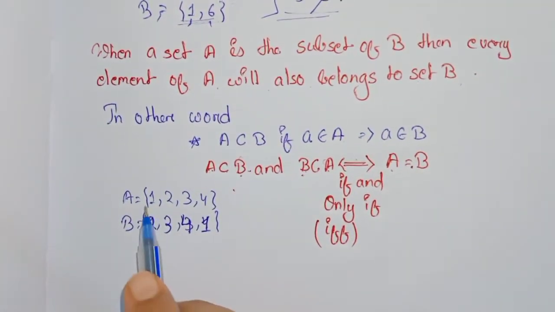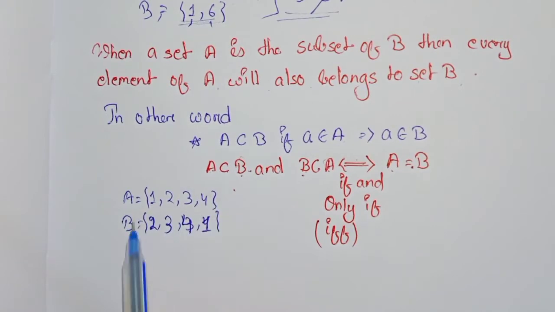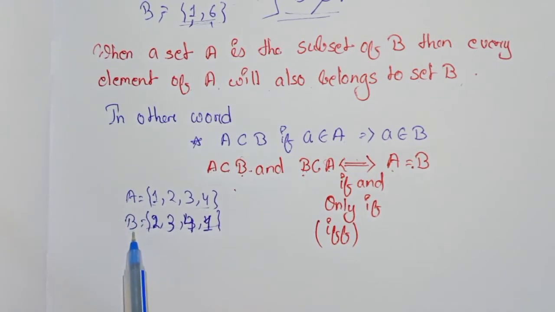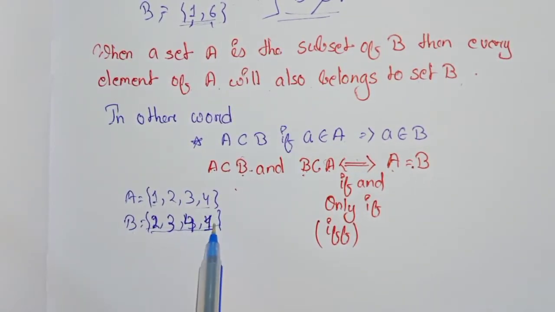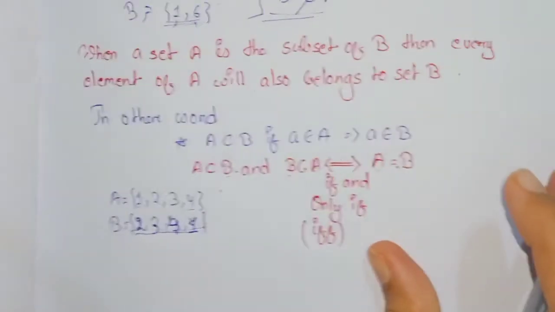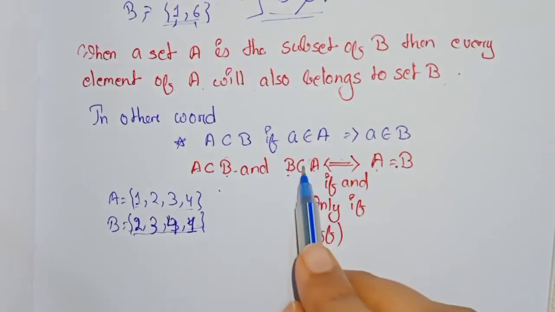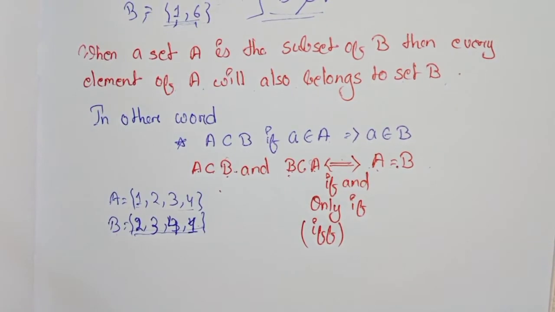So all the elements of A are present in B, therefore A is a subset of B, and all the elements of B are present in A, therefore B is a subset of A. Like that, therefore A equals B.